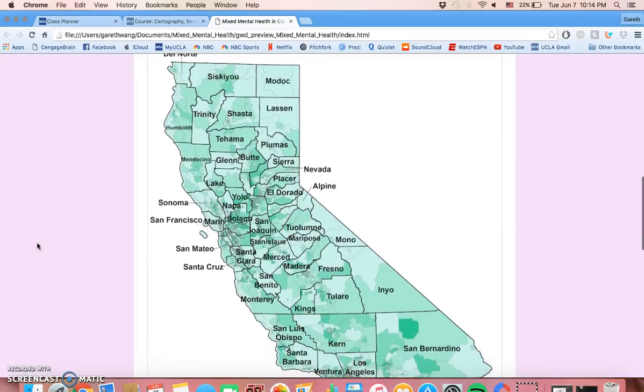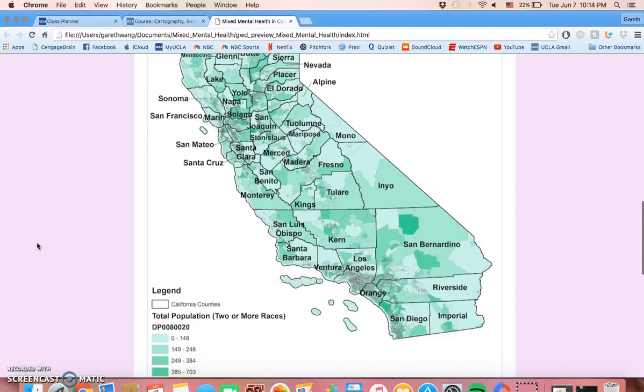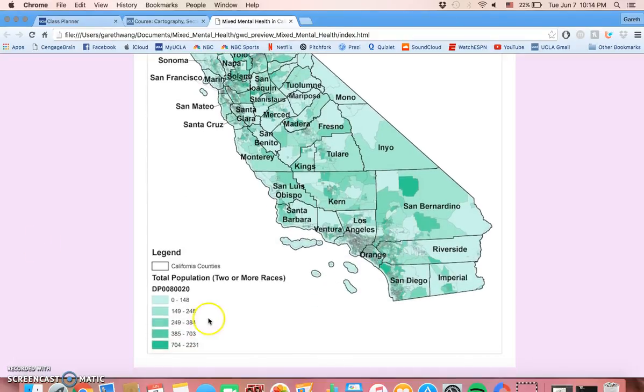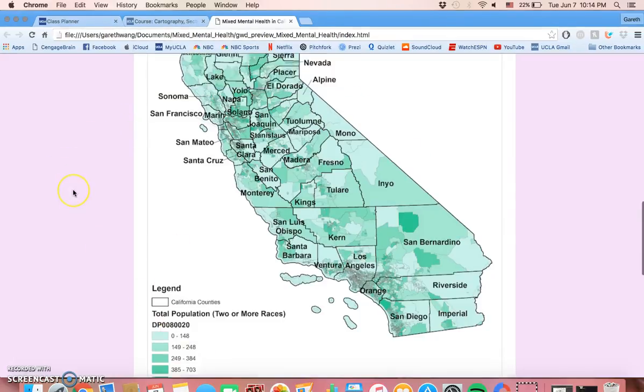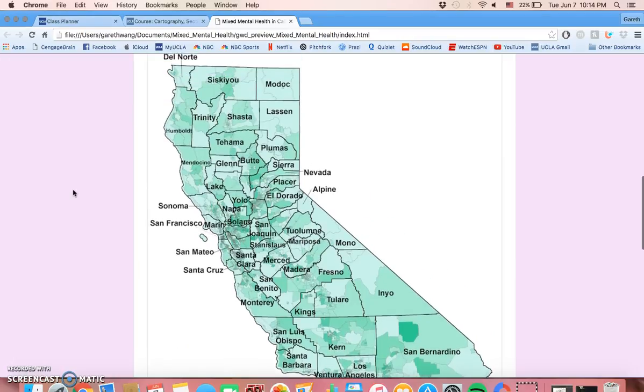So this is basically just to give a visual representation of where the mixed population is concentrated in the state. As you can see, areas of darker green, going by the legend here, have a larger total mixed population, and the areas of lighter green have a smaller total mixed population.